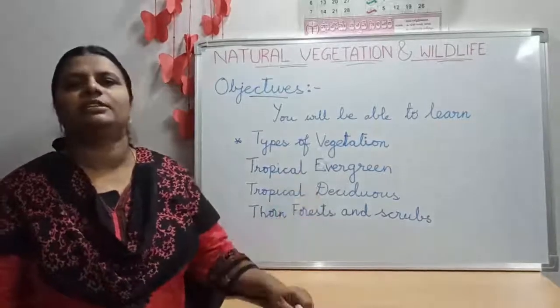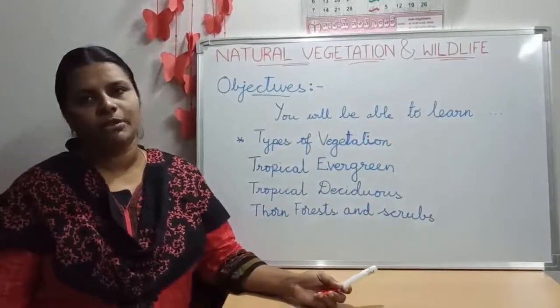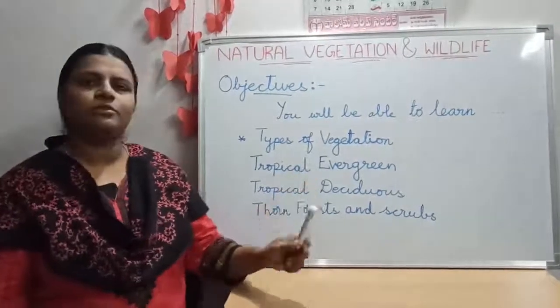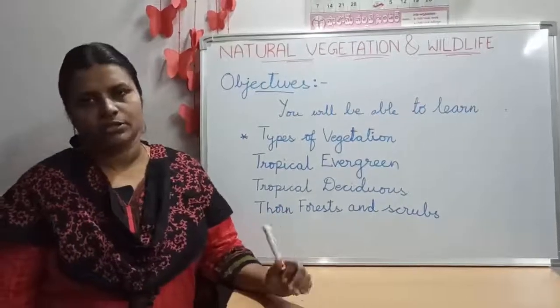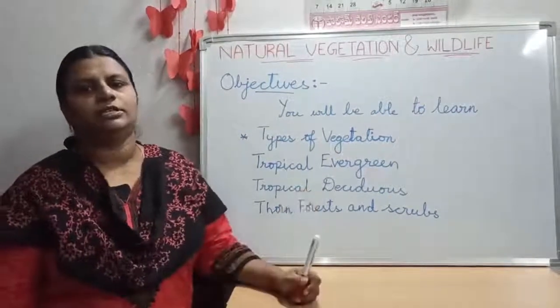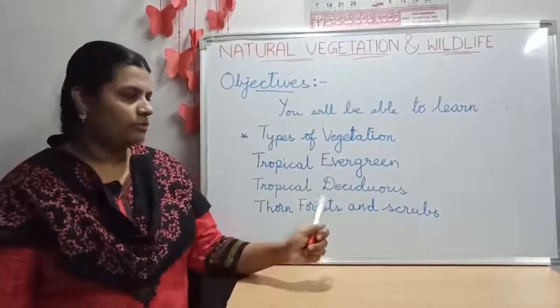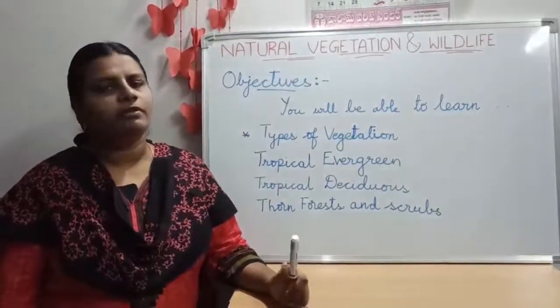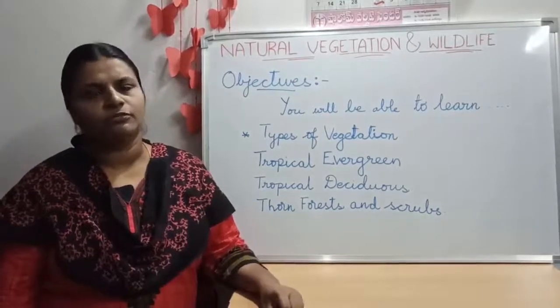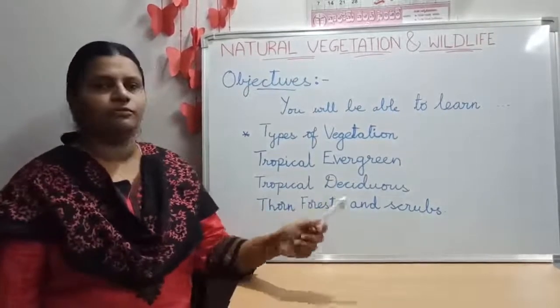In today's class, children, at the end of this class, you will be able to learn about the types of vegetation. Children, we have discussed that there are 5 types of vegetation. Those are tropical evergreen, tropical deciduous, thorn forests and shrubs, mountain forests and mangrove forests. But we will not discuss mangrove and mountain forests today. We will discuss these 3 forests.